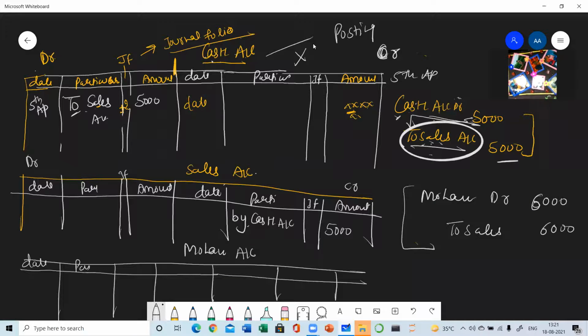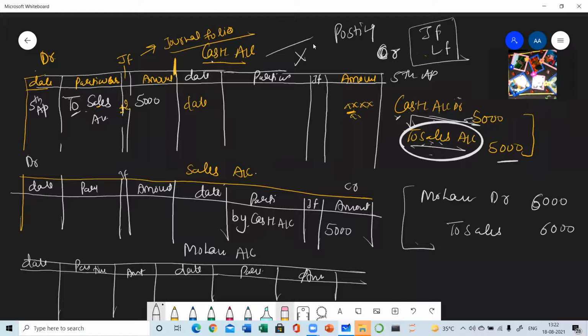So right now we are not in a position to mention the page number. But you must know the meaning of both the words, journal folio and ledger folio. These columns will never be used practically now, but when a businessman prepares journal as well as ledger, then these columns are used. You are supposed to draw the columns. So this is the particulars, and this is amount. This is again date, and this is particulars, and this is amount.